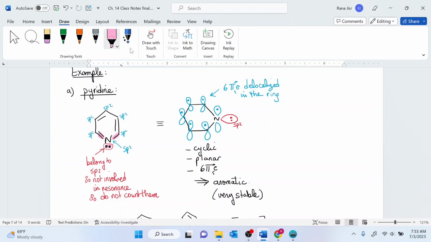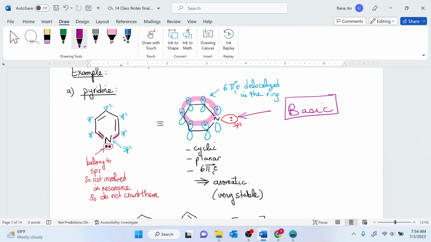The p is already occupied with electrons, and there's an overlap of the p orbitals above the ring and below the ring. That is going to create an electron density in there, and the lone pairs now belong to the hybrid orbital. That is going to make pyridine basic.